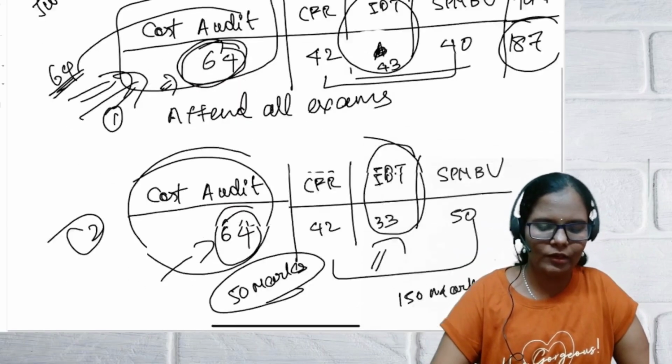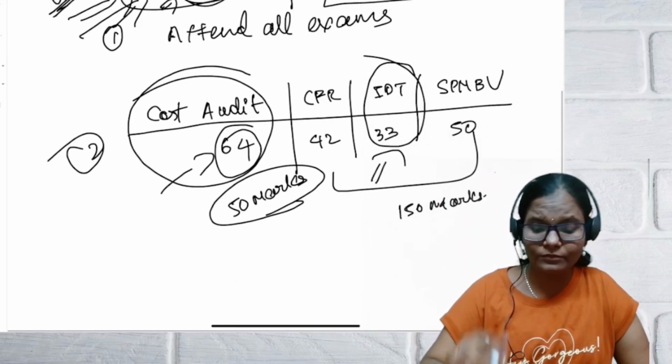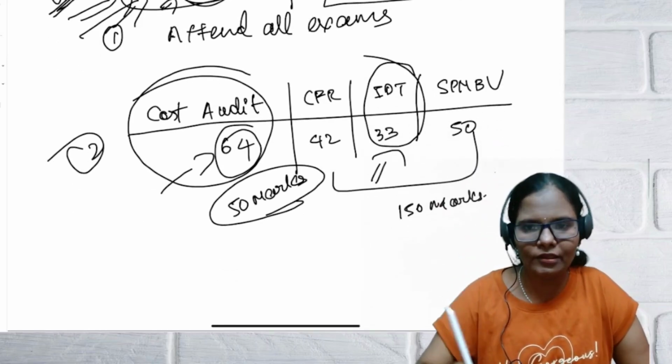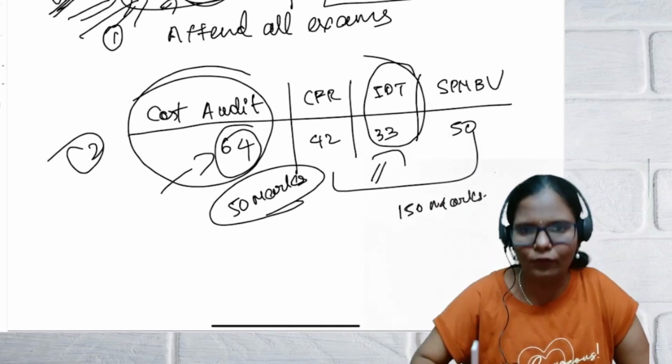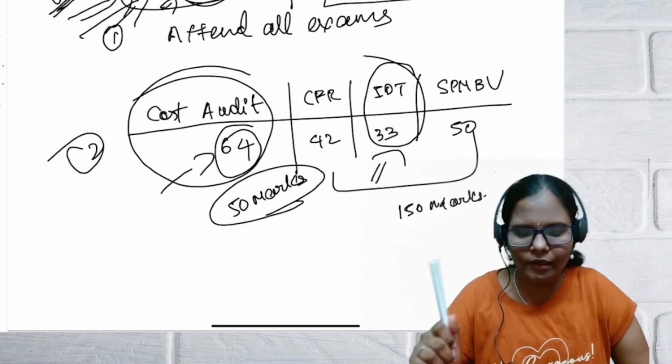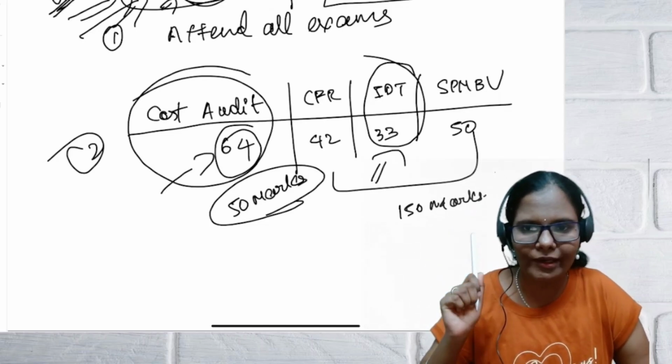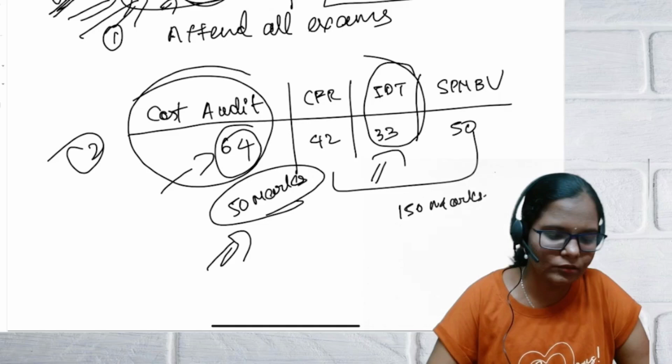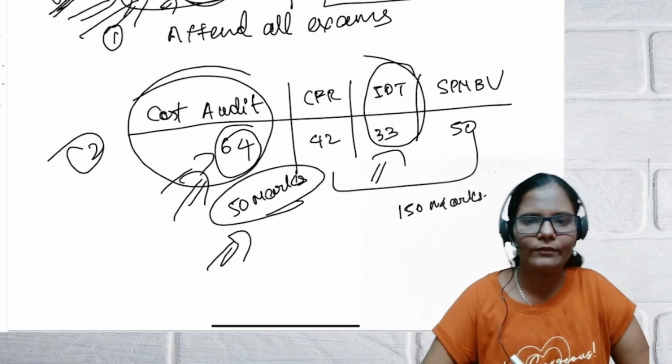But in the second case you need to note this point, that if you failed in any subject, you secured less than 40 in any of the subjects, then the marks provided for your exempted paper is only 50 marks, not the marks which you have scored.